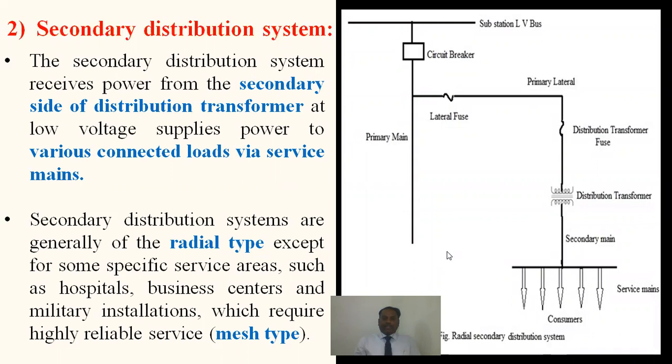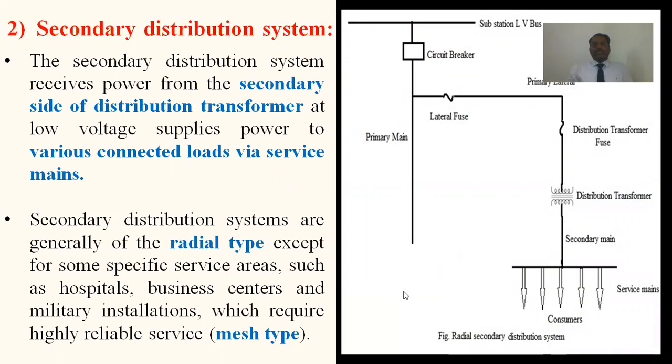So far, we briefly discussed the introduction to the distribution system. The distribution system is the part existing between the distribution substation and the distribution transformer and up to the end consumer. So it has two parts, primary system as well as secondary system.